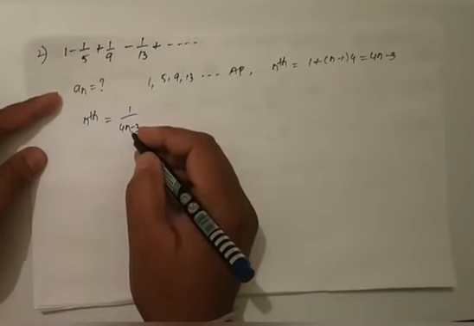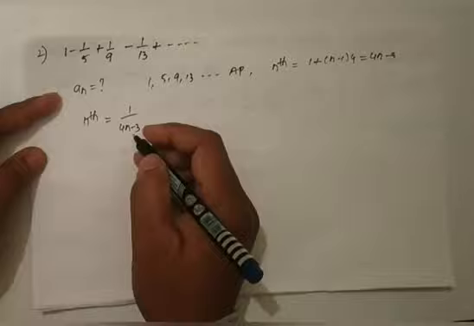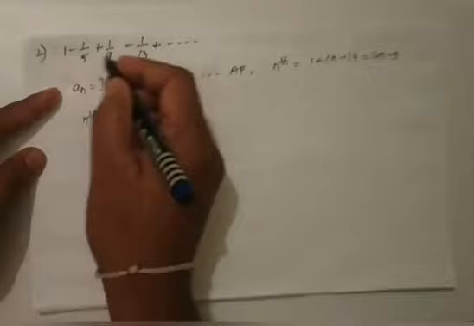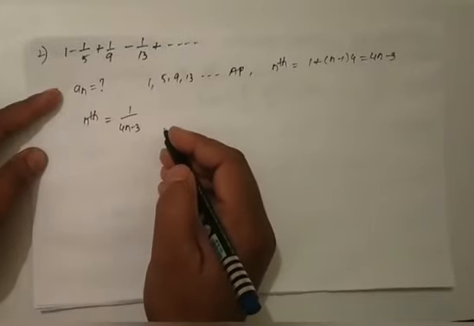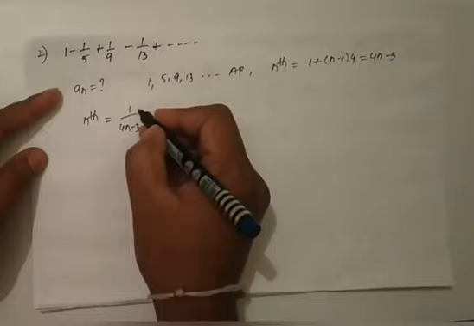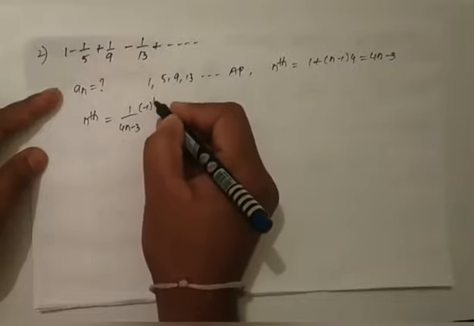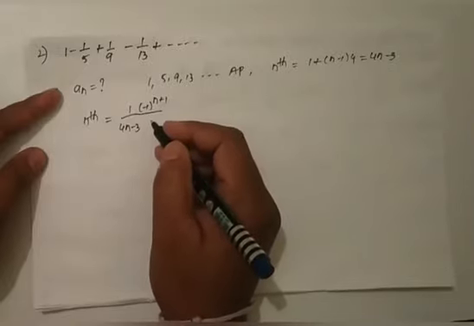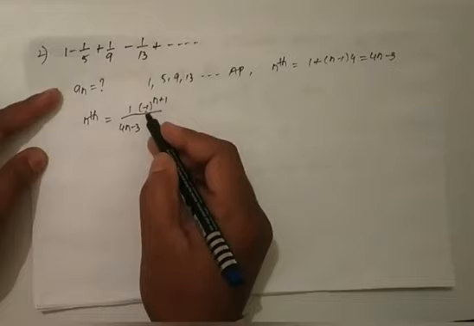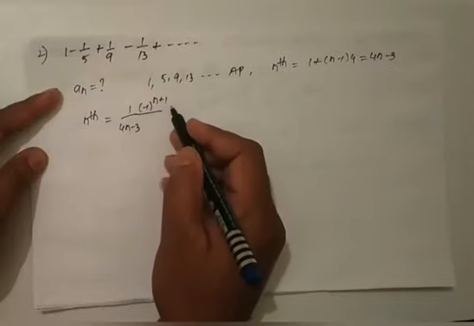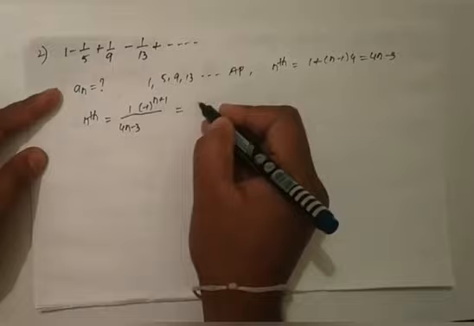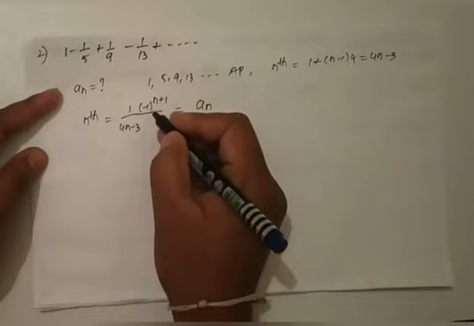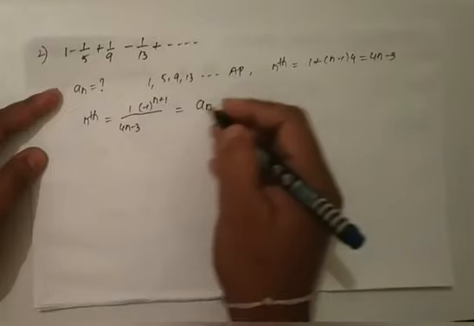You observe that the series has alternating signs, so here we have to take (minus 1) whole power n plus 1 in the numerator. Therefore, the nth term of this series will be (minus 1) whole power n plus 1 by 4n minus 3.